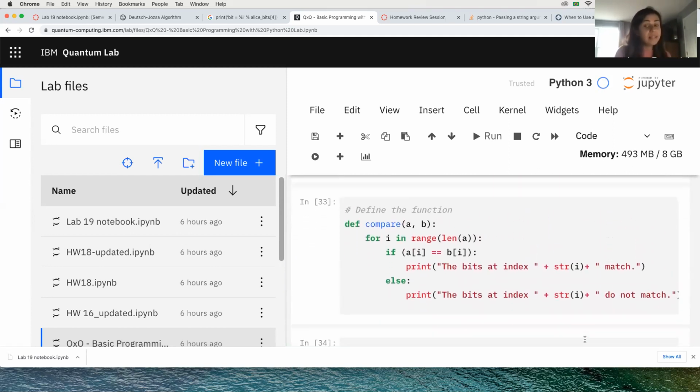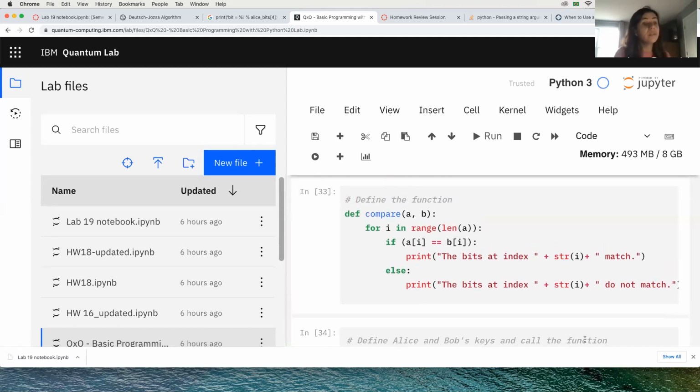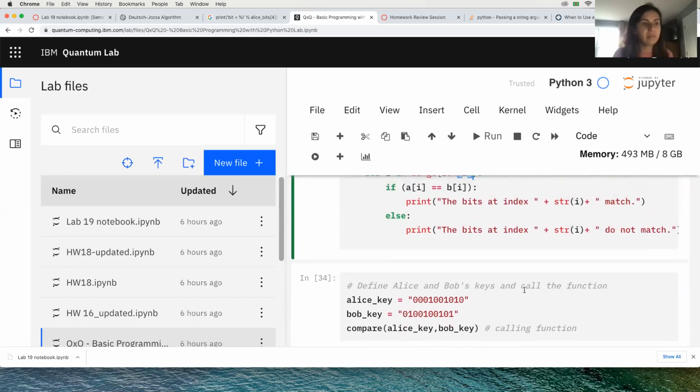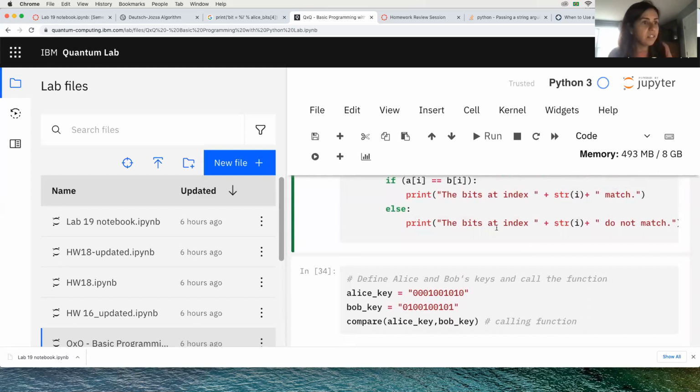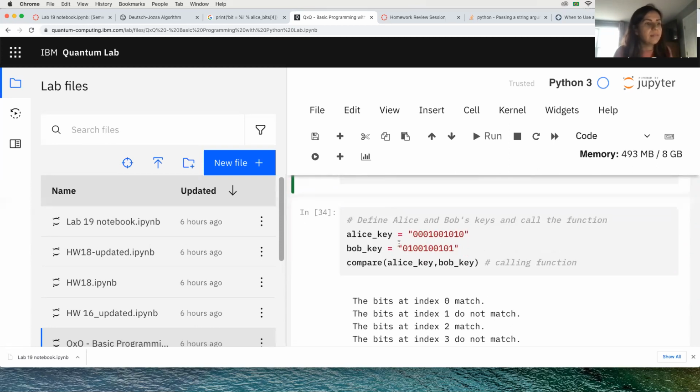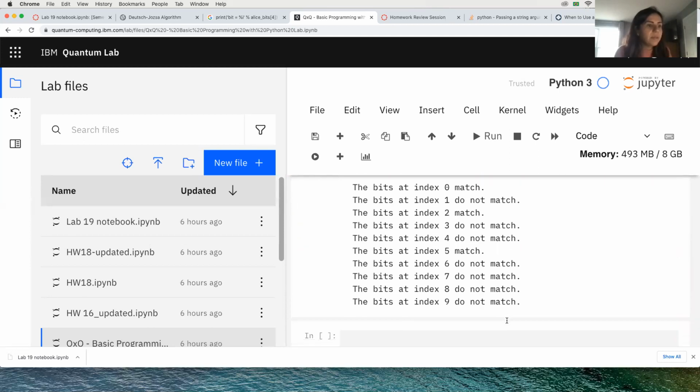One of the things that happens too is that sometimes we forget to run the cell above, and then it seems it's bugging, but it's not. It's just a matter of running things. If I don't run this function, it's not going to work. For this range here, these are 10: 1, 2, 3, 4, 5, 6, 7, 8, 9, 10. The range is the length of A, it's 10, and for B we wrote the same size of string. That's how this function works, comparing item by item.